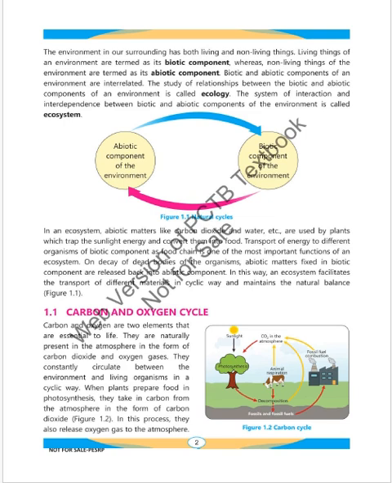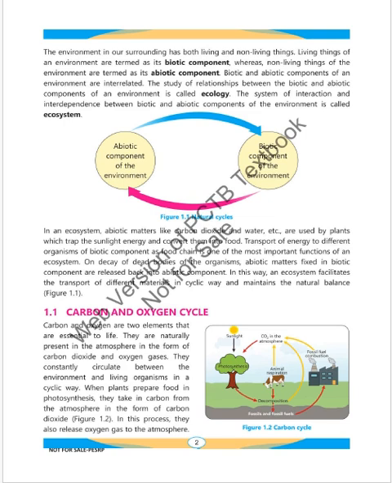Abiotic components of the environment and biotic components of the environment are related to each other in an ecosystem, and natural cycles are the driving force behind them. In an ecosystem, abiotic matter like carbon dioxide and water are used by plants which trap the sunlight energy and convert it into food.